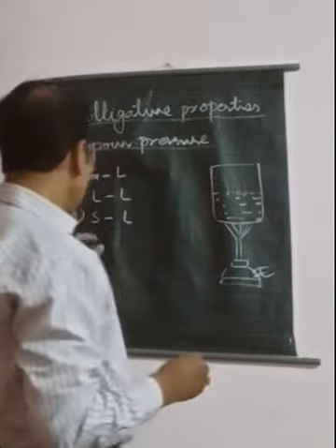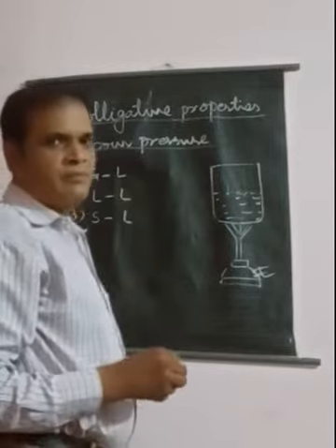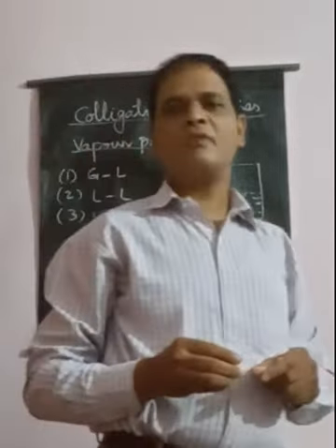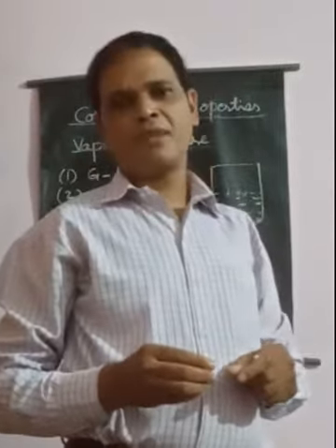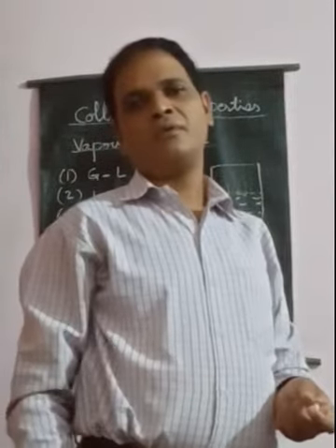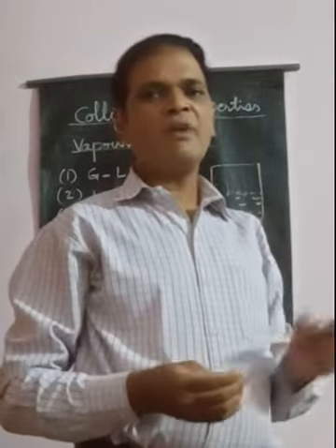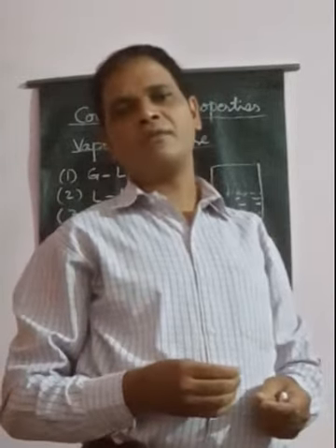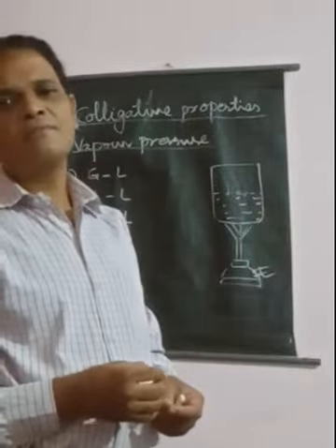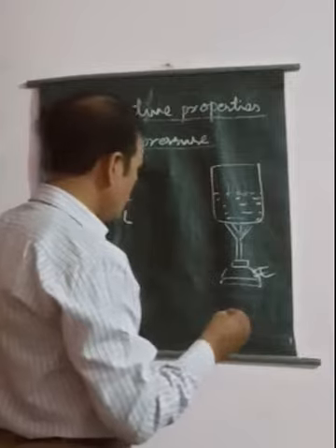If we take a pure solvent, its vapor pressure will be maximum, and if we mix a small amount of non-volatile solute, the vapor pressure of the pure solvent will decrease.